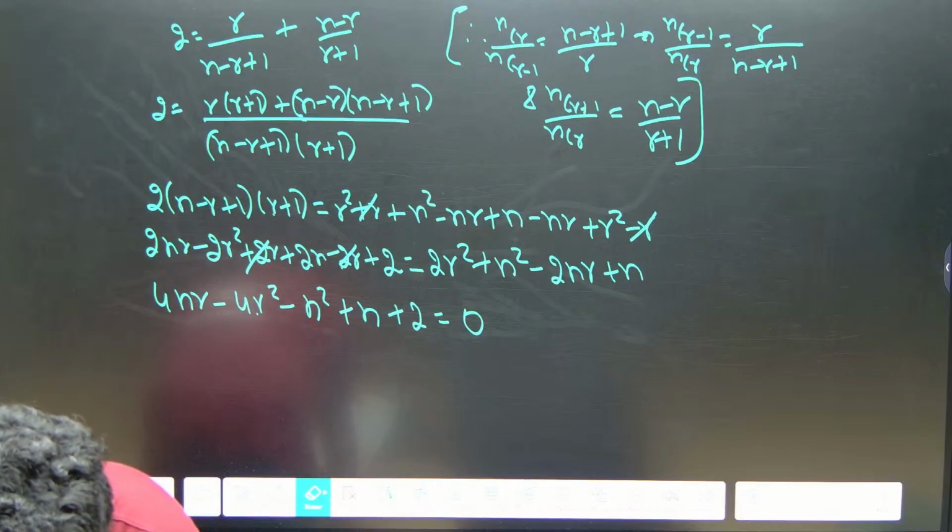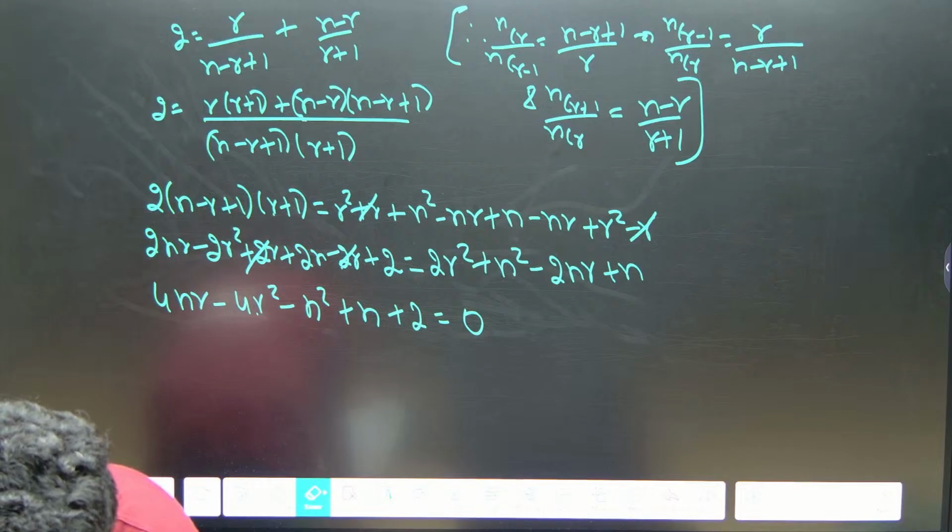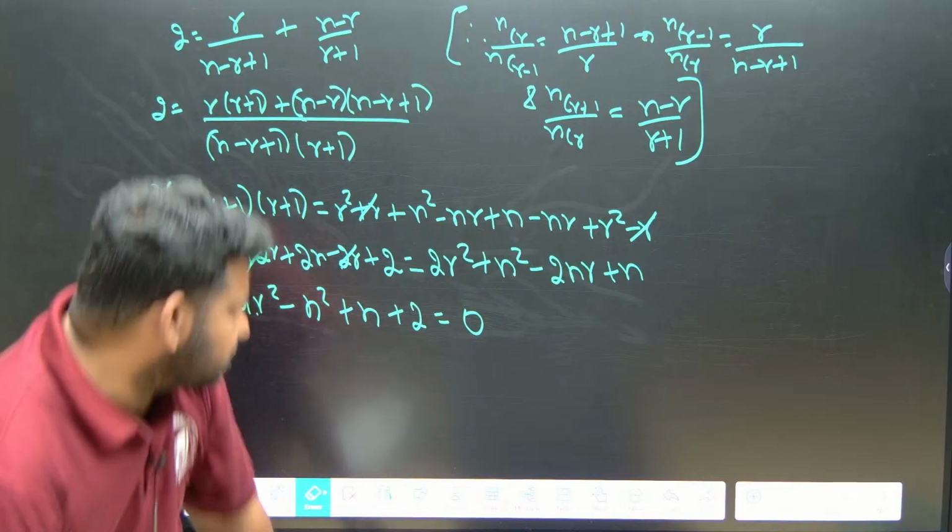N square minus 4r plus 1. Let us check: 2nr minus 2r square plus 2r. Minus 2r cancels, we have cancelled it. 2n r square, same thing we have got. Minus nr minus 2nr, correct. R square minus r, minus r plus r, so r is not there at all. So this will become n square minus 4r plus n, 4nr plus n. Here not a problem.